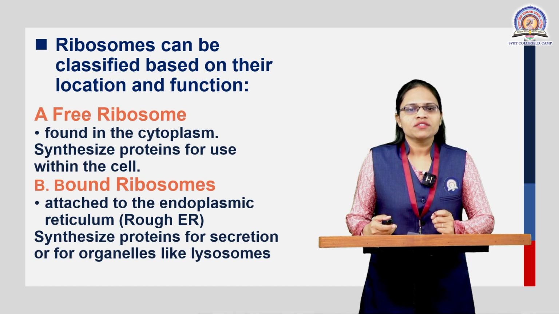Ribosomes can be classified on the basis of their location and function. The first is the free ribosome. Free ribosomes are found in the cytoplasm of the cell, and are important for synthesizing proteins for use within the cell. The second is the bound ribosome. Bound ribosomes are attached to the rough endoplasmic reticulum, and are important for synthesizing proteins for secretion, and also for organelles like lysosomes.